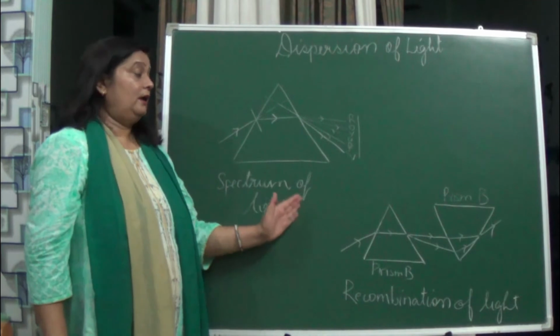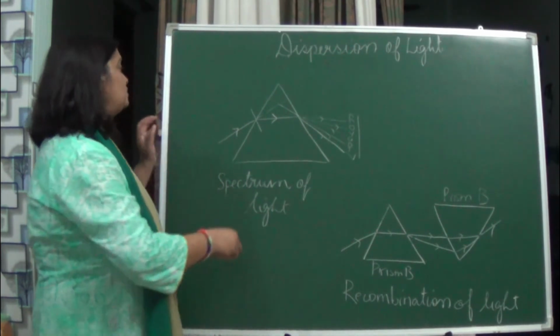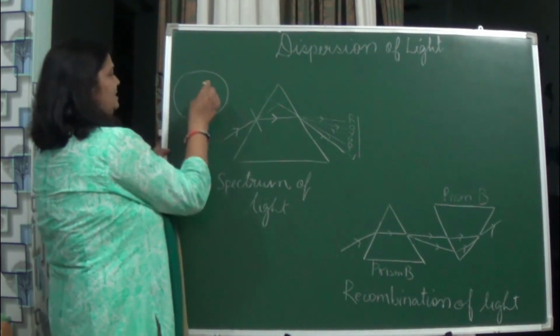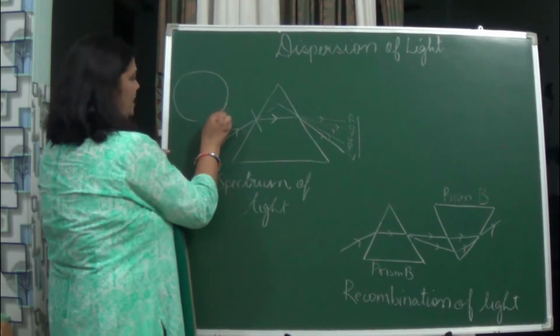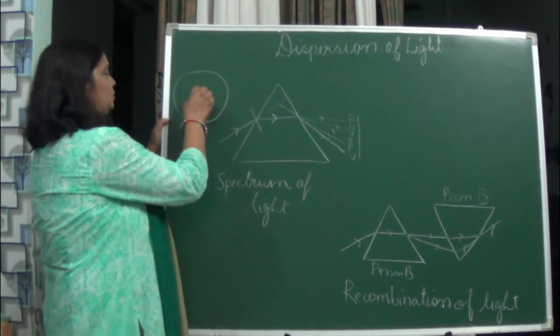Or students, if you can make a disc, that disc is known as a Newton's disc. It should be totally round. This experiment can be performed at home also.